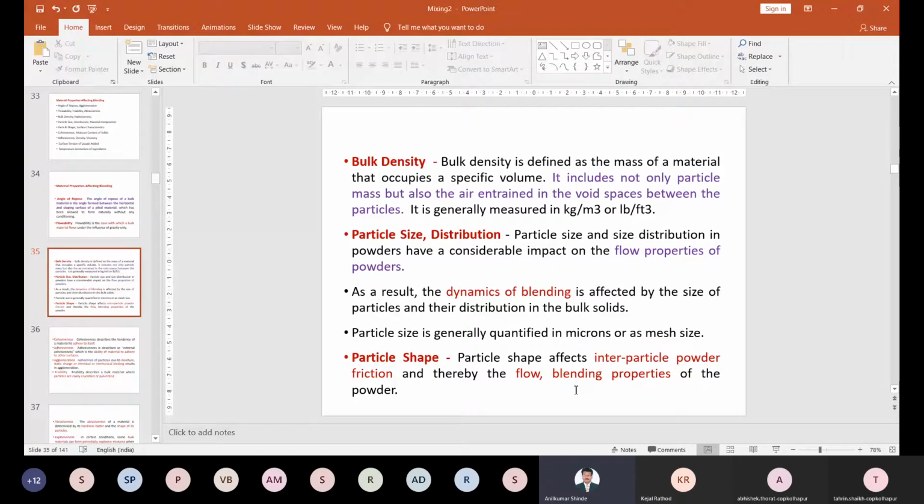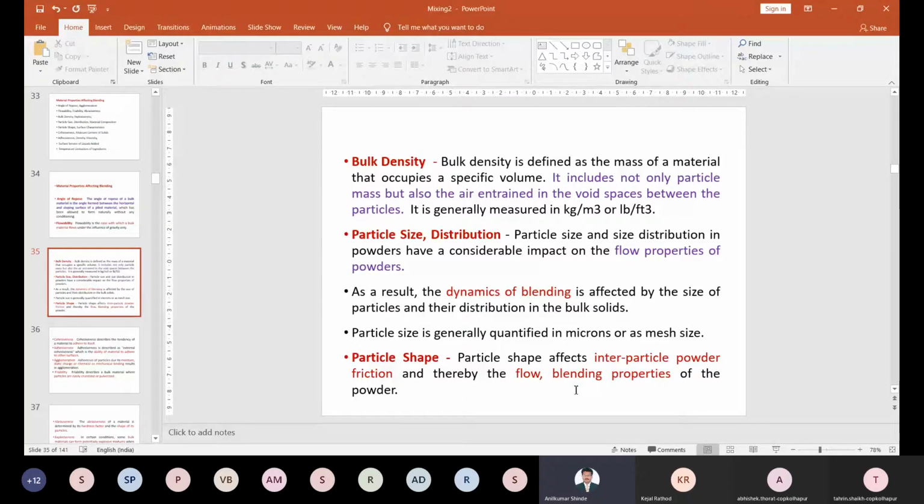Then bulk density, which we have seen. The density of the material is also very important. Density is equal to mass divided by volume. If the mass is correct but the volume is different, it again creates a problem in mixing. How does the volume differ? Because some air is entrapped in the powder. If excessive air is entrapped, the volume of the material increases.